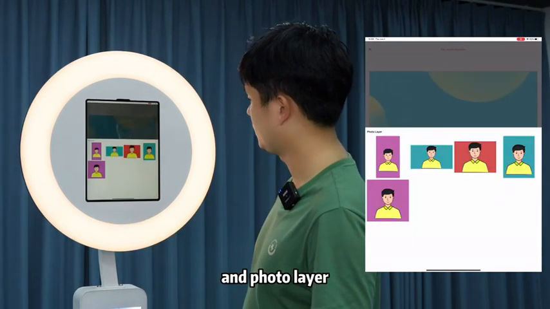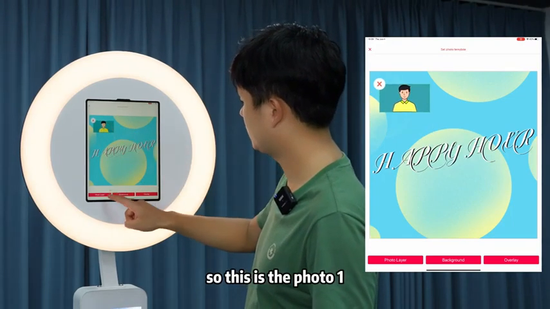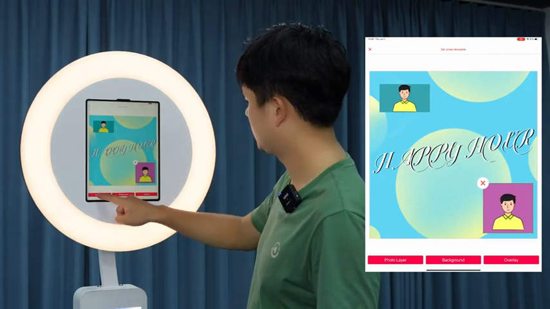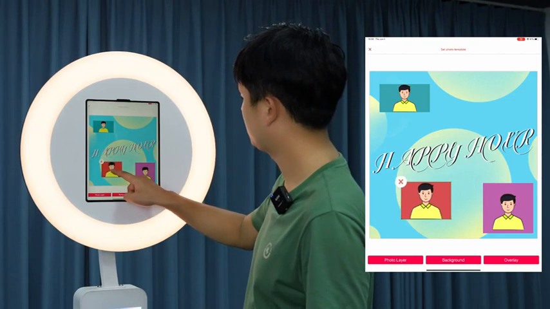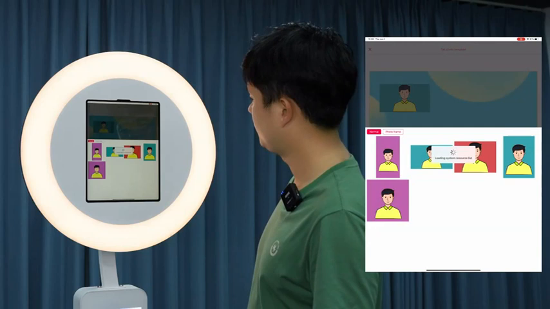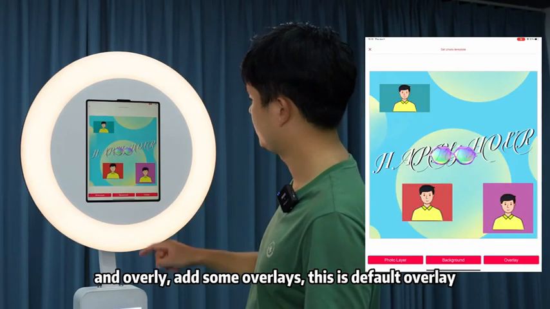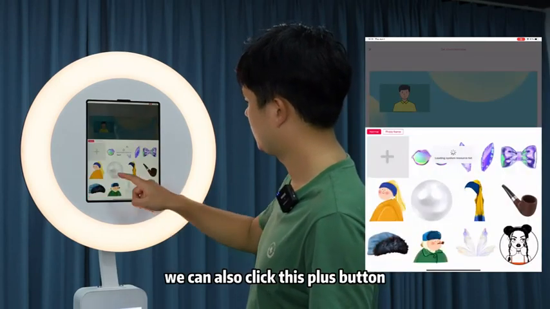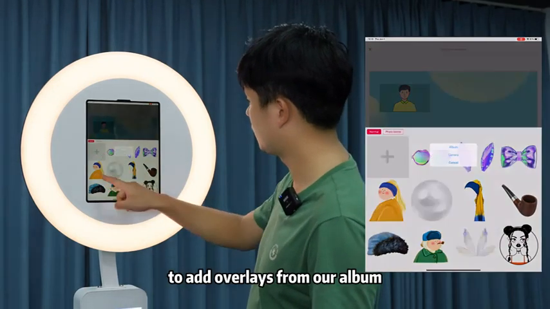And photo layer, we can put some photo layers. So this is photo 1, and this is photo 2, and this is photo 3. Here. And overlay. Add some overlay. These are default overlays. We can also click this plus button to add overlays from our album.